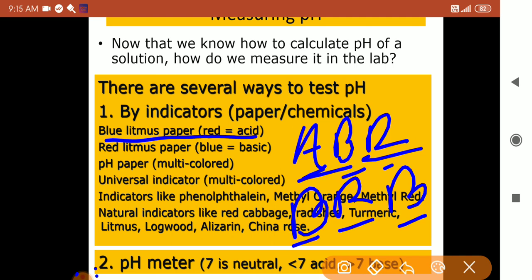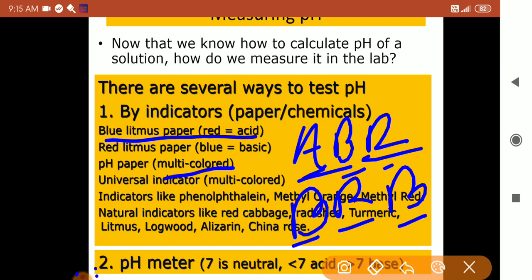For any base, if you make a soap solution, take a red litmus paper and dip it in the soap solution, you will find that it has become blue. This is how the very commonly used indicators, blue and red litmus paper, are used. Now there is one more paper available in the laboratories, that is pH paper, and it is available in multicolor. Different color blocks are marked on the pH paper.